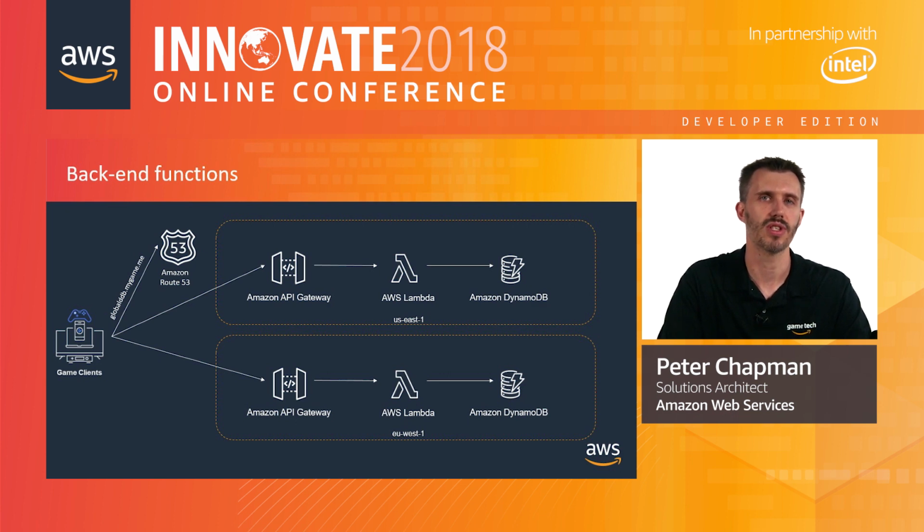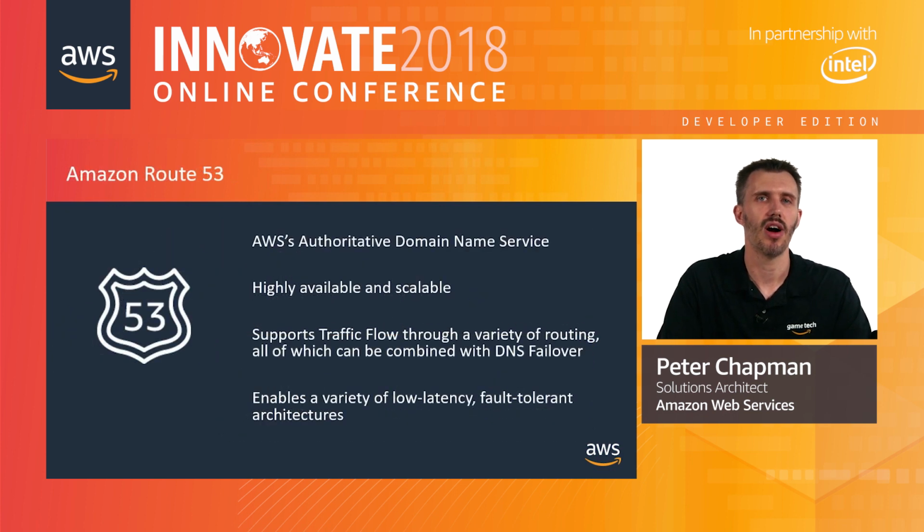All of these services are automatically resilient at the regional level, without us having to configure or set anything up for that. To give us multi-region resiliency, we're going to use Amazon Route 53. Amazon Route 53 is our highly scalable and available domain name service. In our case, we will use it to route player requests to our back-end services for matchmaking and player data. It can use several approaches to routing that we can make use of to build high availability into our design.